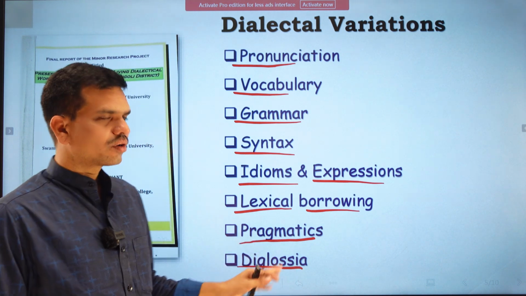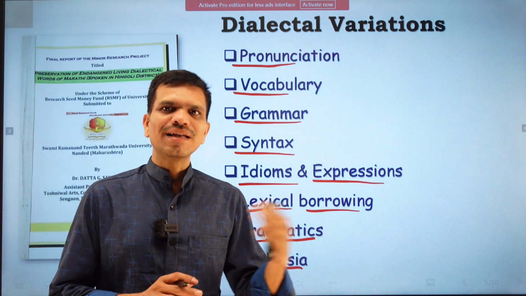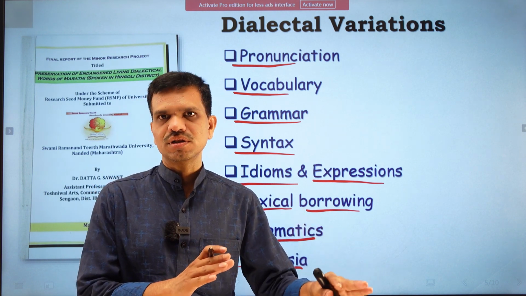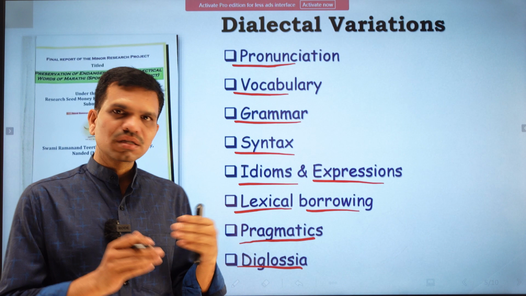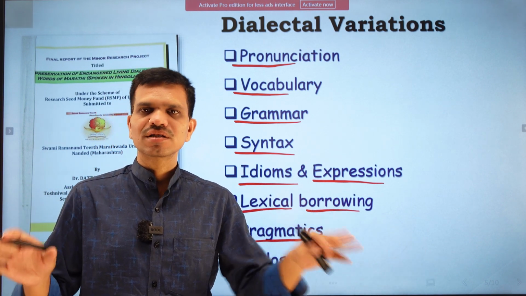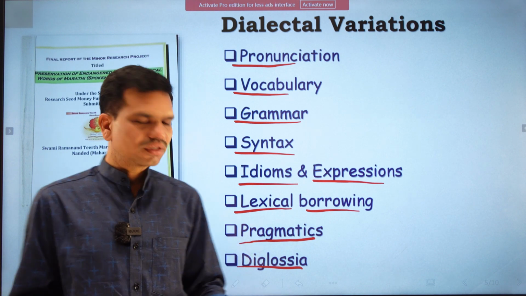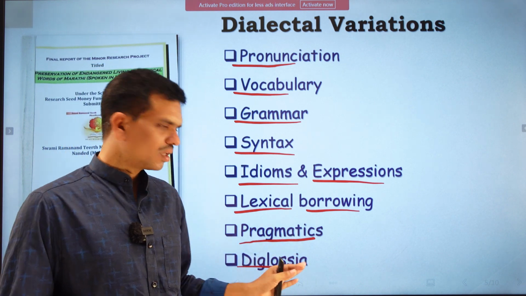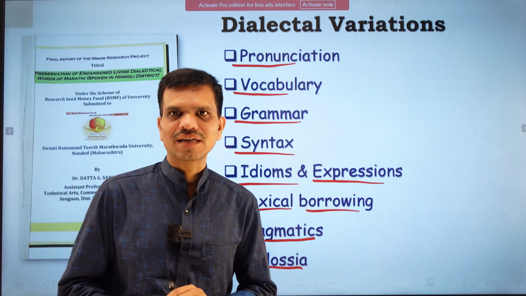Now what is diglossia? Diglossia is nothing but bilingual communities speaking different dialects in different situations. For example, if Indians are speaking English in the office, it is different, and if they are speaking the same language at their home, it is different. So this is called diglossia, and bilingual communities generally have this feature of diglossia.